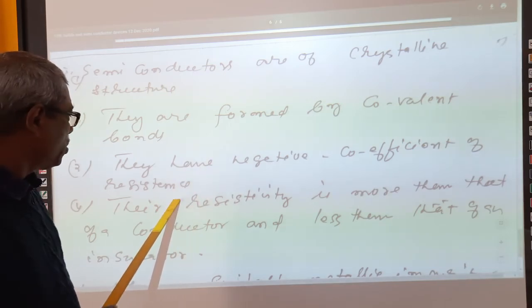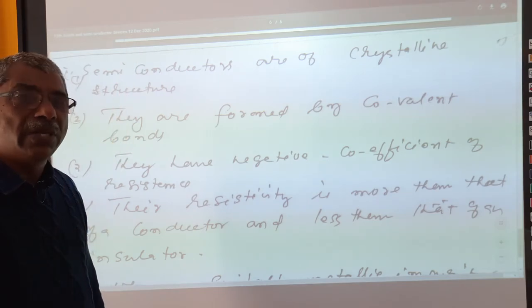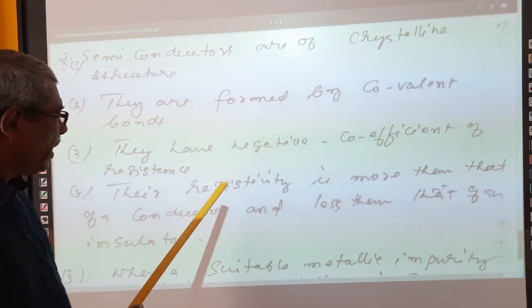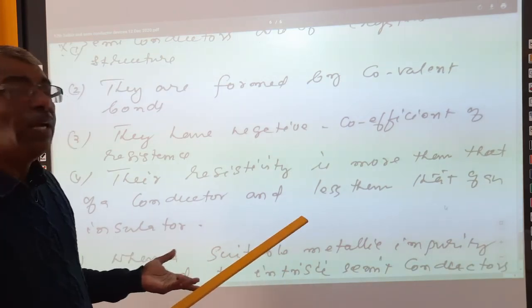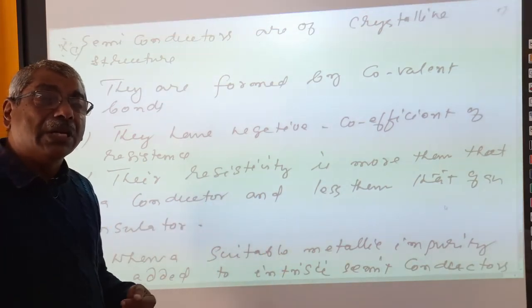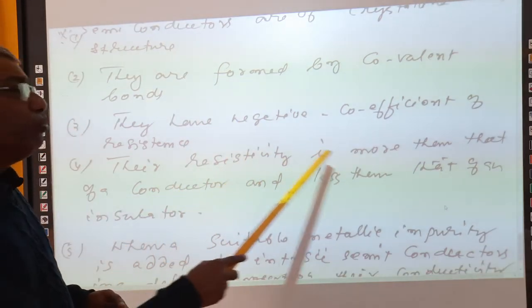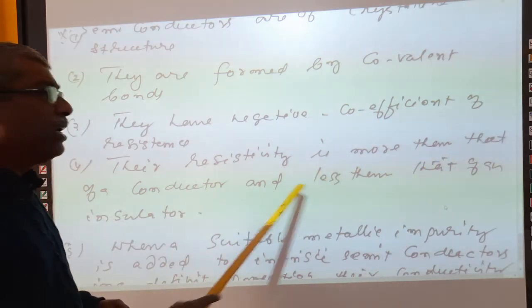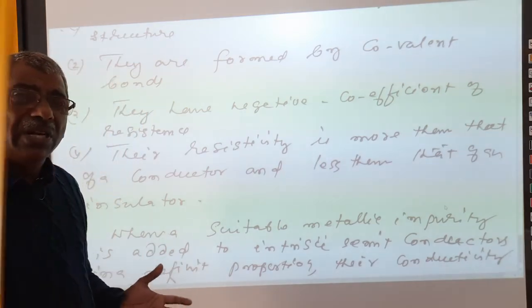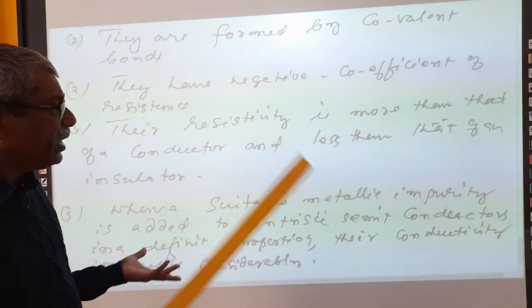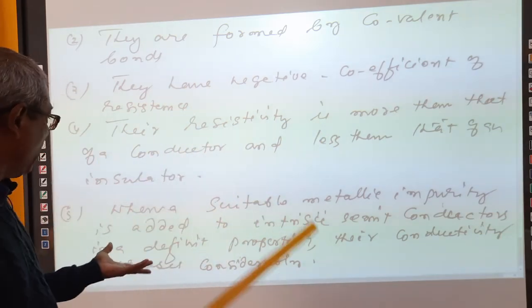Negative coefficient of resistance means that when the temperature of a semiconductor increases, its conductivity increases. Understand? That means their resistivity decreases and conductivity increases when temperature increases. Am I correct? Their resistivity is more than that of a conductor and less than that of an insulator. That is why they are called semiconductors. When temperature increases, their resistivity decreases and conductivity increases.